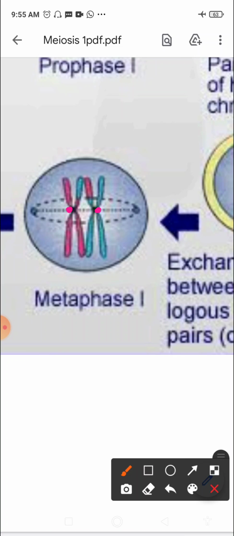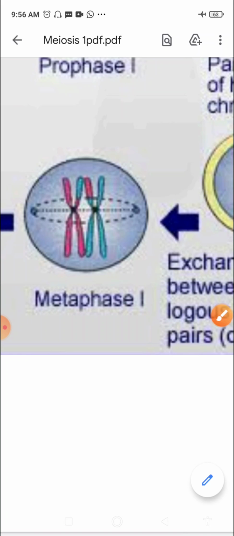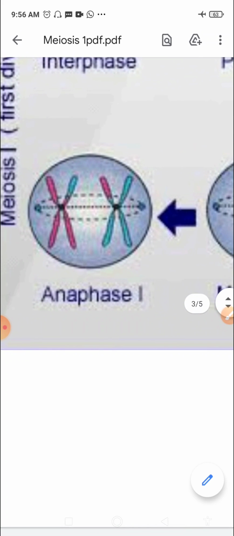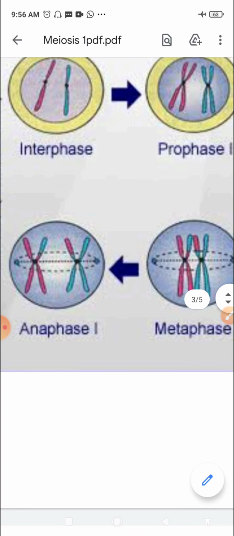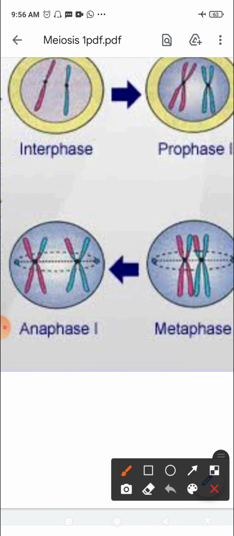In this stage, the chromosomes align themselves on the equatorial plate. The next stage that the cell undergoes is anaphase 1. In this stage, the homologous chromosomes start separating from each other. If we look at both the figures here, in metaphase 1 the homologous chromosomes are closer to each other. If we look at anaphase 1, we see how far apart they move from each other.